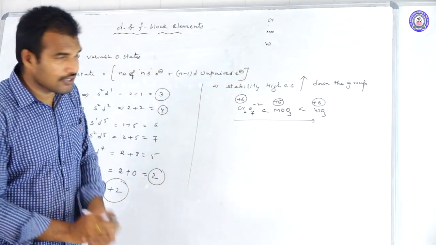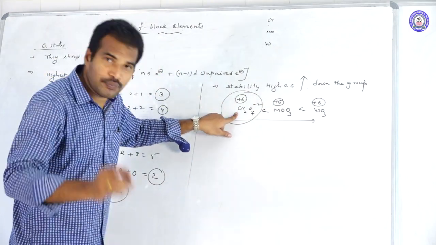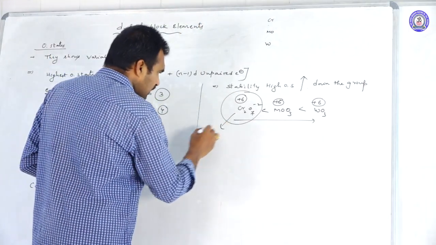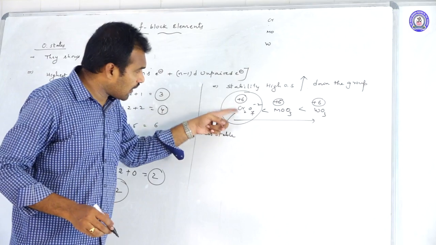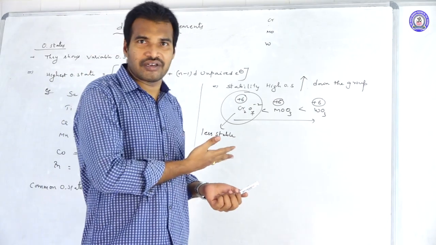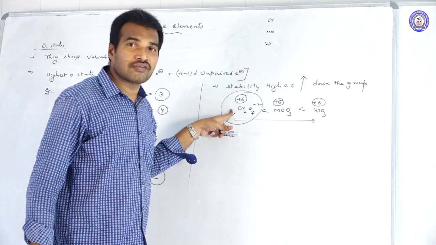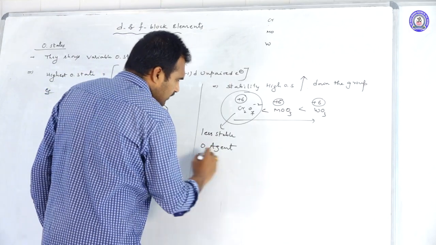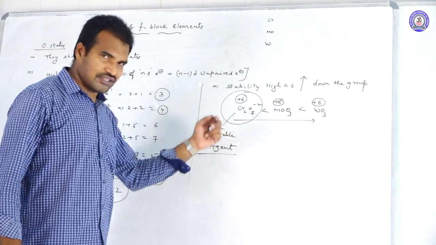That means the least stable here is dichromate, because it is at the top of this group. If the higher oxidation state of a metal ion is less stable, it will immediately try to gain electrons. They gain electrons, which we call reduction. The species undergoing reduction is called the oxidizing agent. That is why dichromate acts as an oxidizing agent.